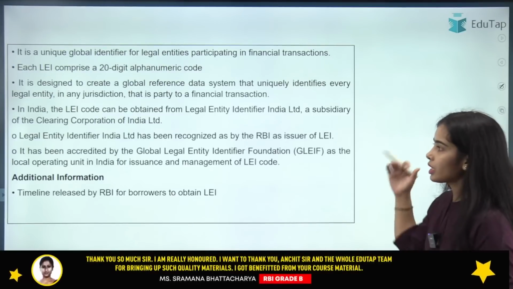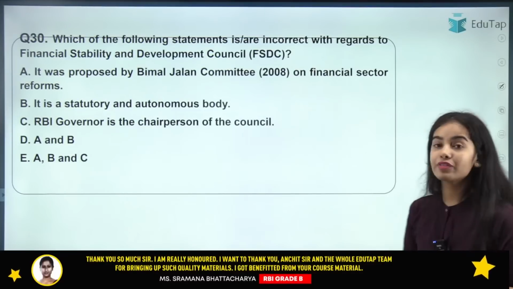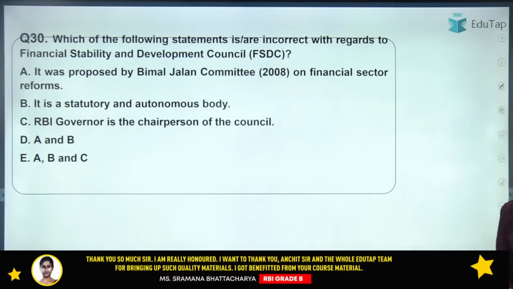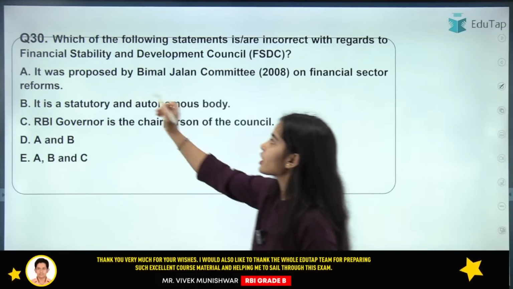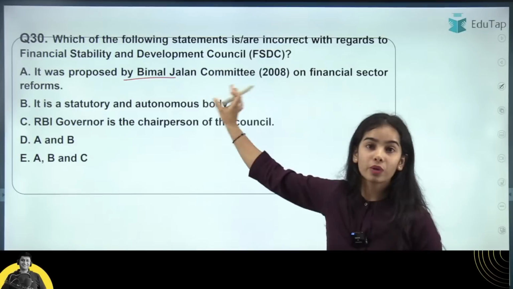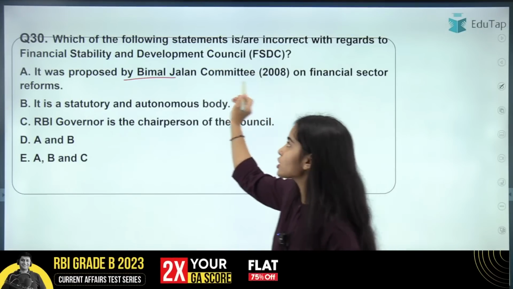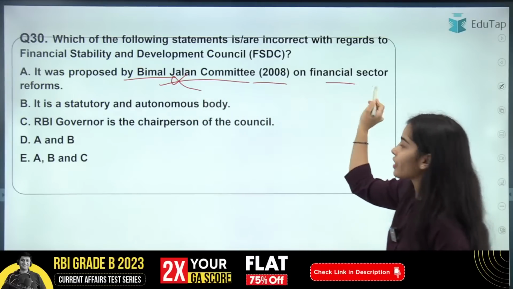Now coming to the next question, regarding the FSDC. So try to give the right answer to this one. Here it was proposed by the Raghuram Rajan committee, so it is not the Bimal Jalan committee on financial sector reforms.